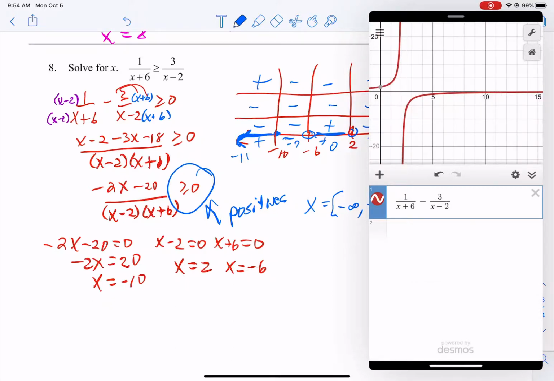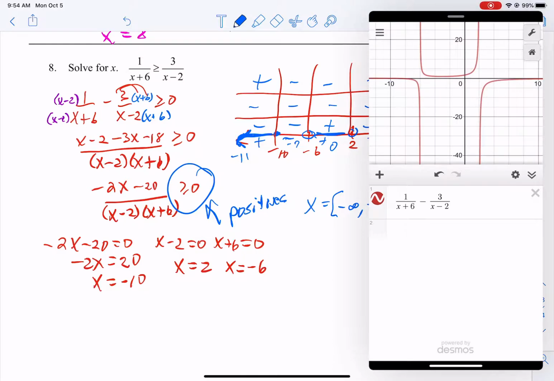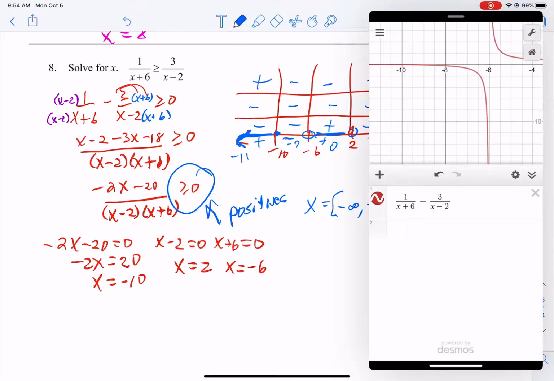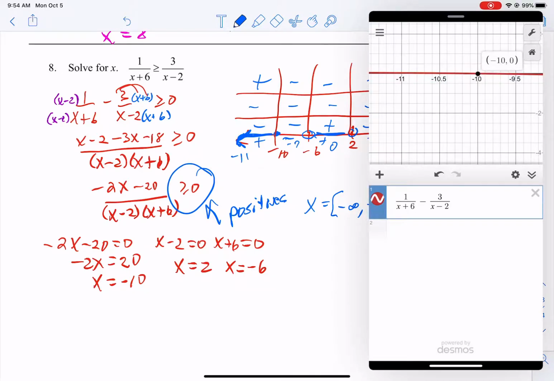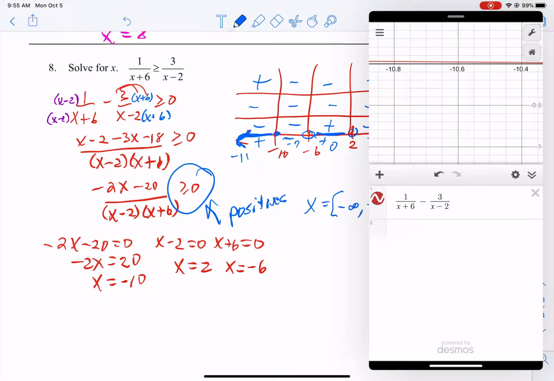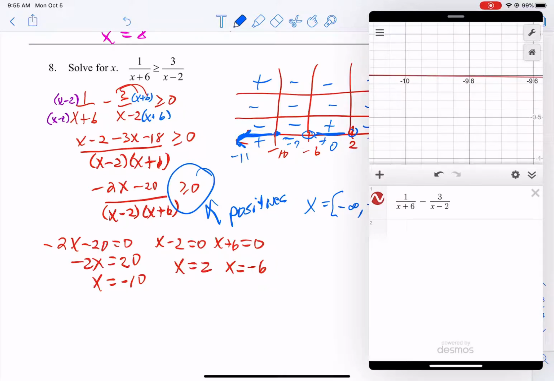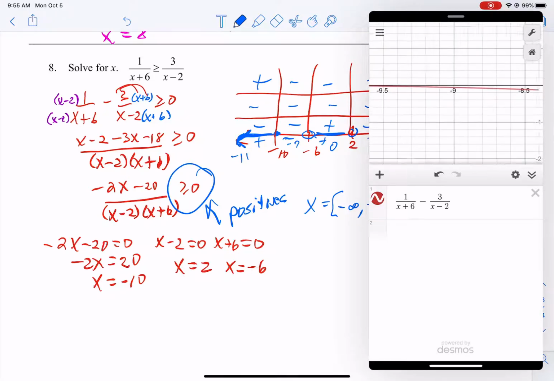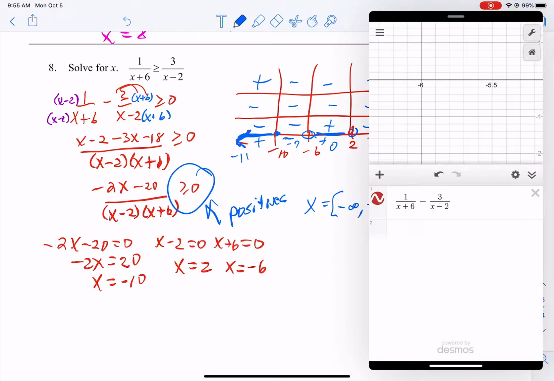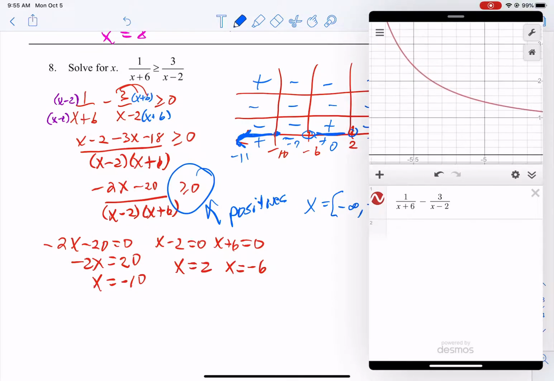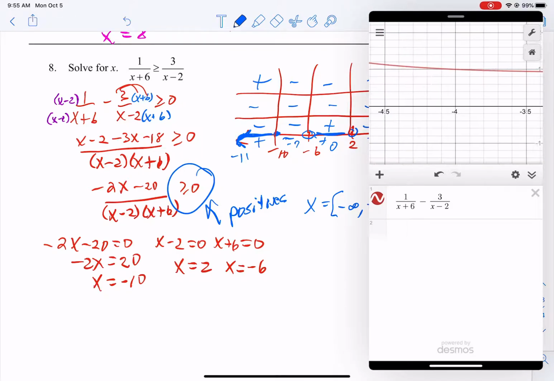What do we see here? Well, if we look at our graph, we have a section that is positive. It's kind of hard to see, but at -10, it is a 0, and then it goes over top of the x-axis. It becomes positive at 10, because down here, see, it's negatives, positives, negatives, positives, negatives, positives. And then when we get to -6, which is right here, up here it becomes positive, and it stays positive until we hit 2.